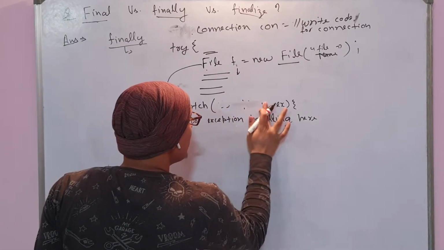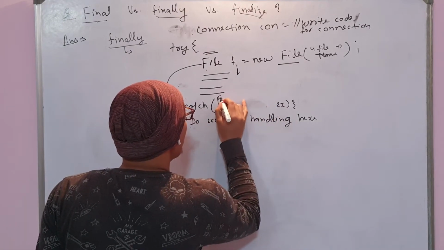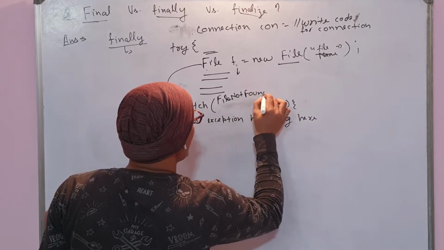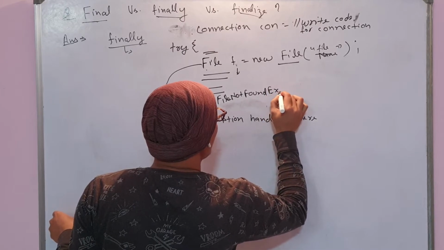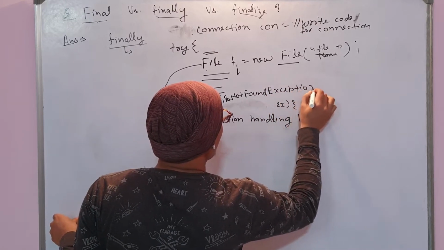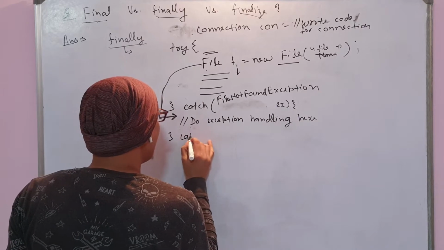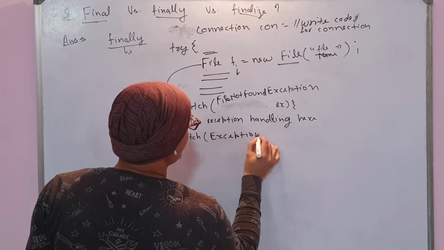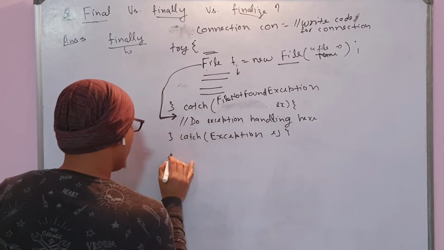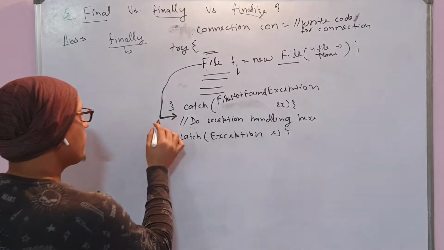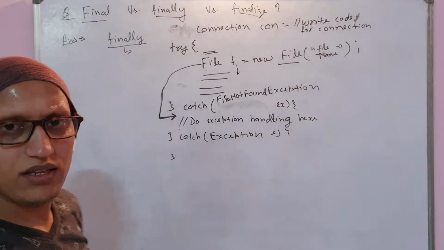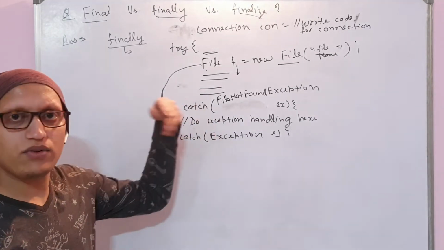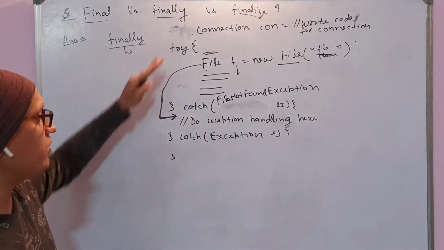Suppose this is a file not found exception, and then there is one more catch block for exception. If the exception came here, what will you do with that connection? You can't do anything now, because the exception has already occurred. From here only you need to go out, or you need to proceed ahead after this try catch block.